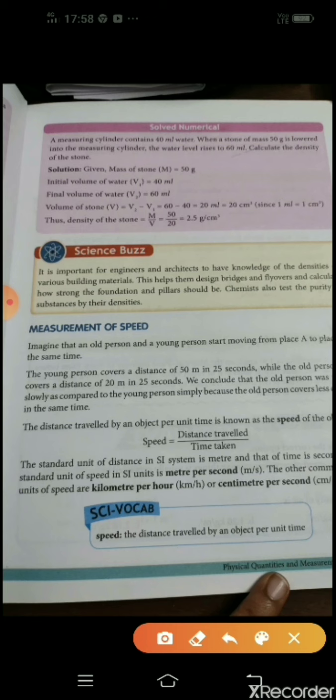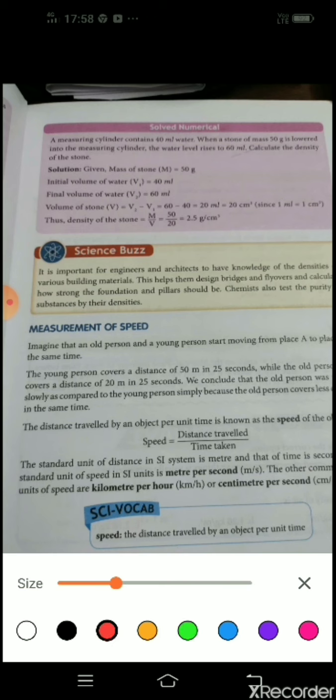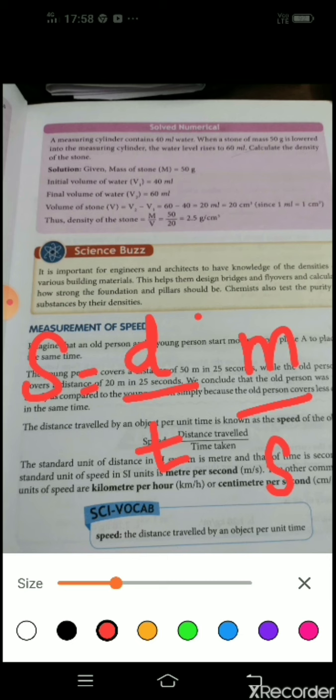So now next, as usual, we'll be learning about the SI unit of speed. So what is your speed formula? Distance traveled by time taken. What is the SI unit of distance? Remember, meter. What is the SI unit of time? It is seconds. Therefore, the SI unit of your speed is meter per second.